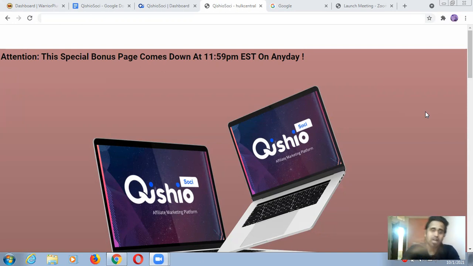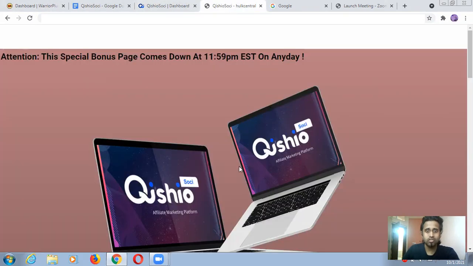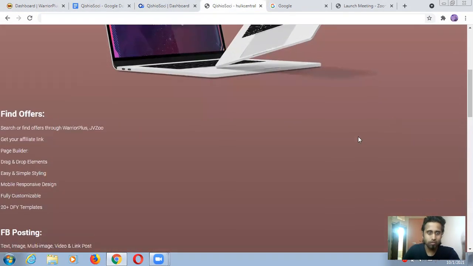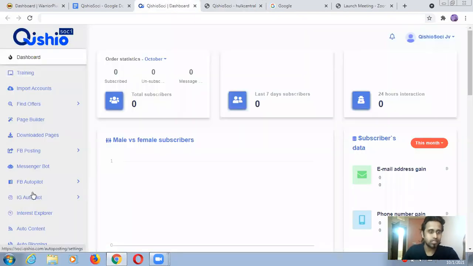Other main things are, you can do email marketing, chatbot marketing, messenger marketing, all on automation. So how to do that? This is the member access area. How you will do all these things you will know when we discuss all these features. So this is the product, Kishio. I hope you got what this is actually for. So let's come and discuss each and every feature.